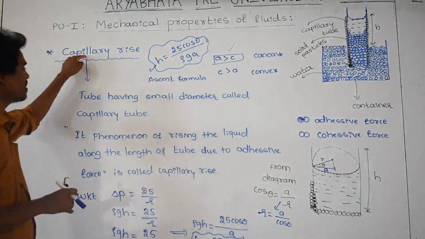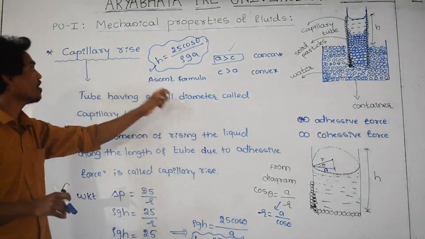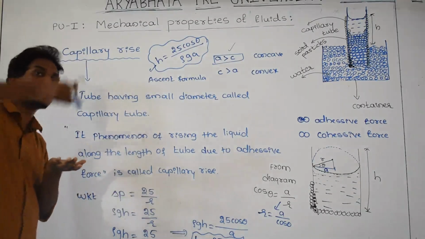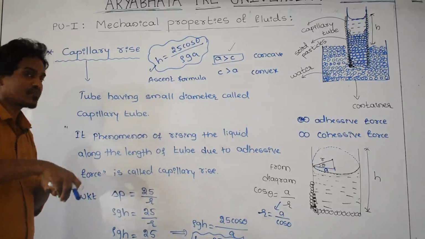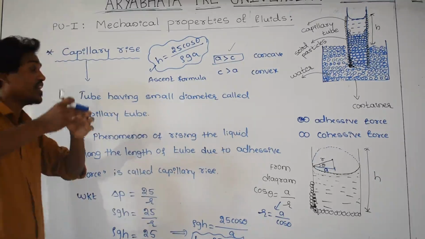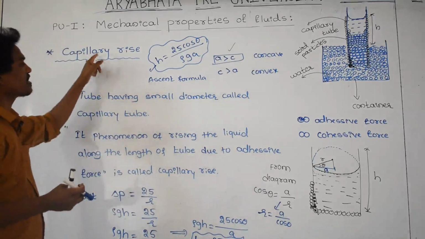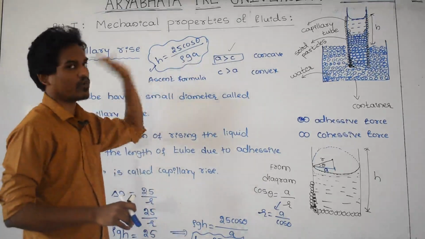And here, capillary means a tube having very small diameter; we are going to call it a capillary. If you dip the tube in the liquid, along the length of the tube there is a rising of liquid. That process we are going to call capillary rise. And finally, remember this formula.